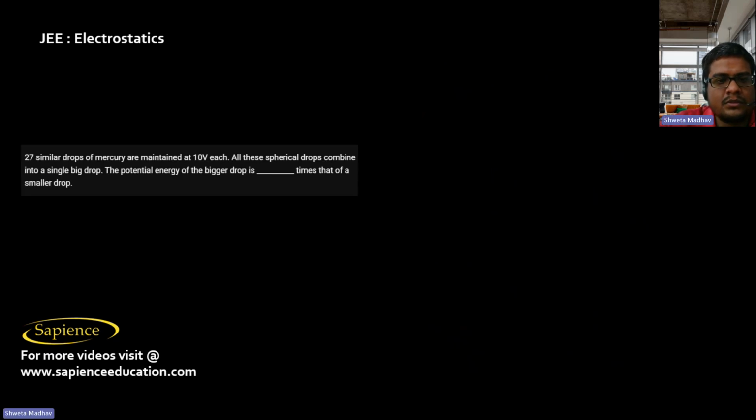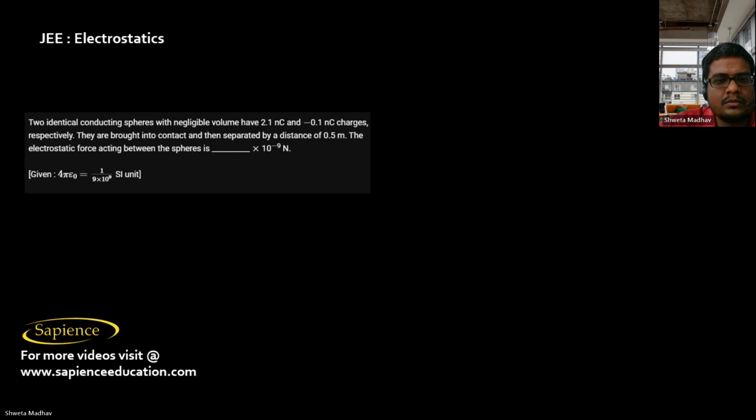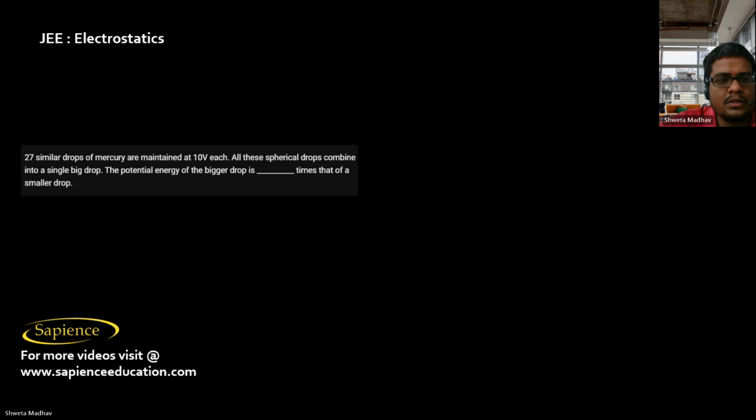And here it is told that 27 similar drops of mercury are maintained at 10 volt each. So they have the same charge and same radius, and kq by r is equal to 10 volt.